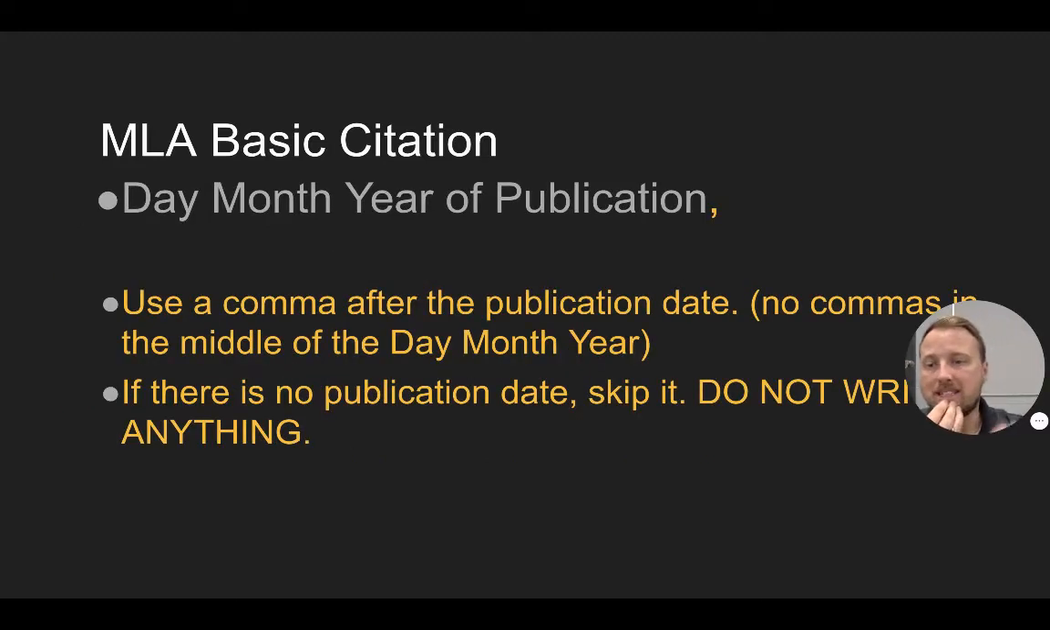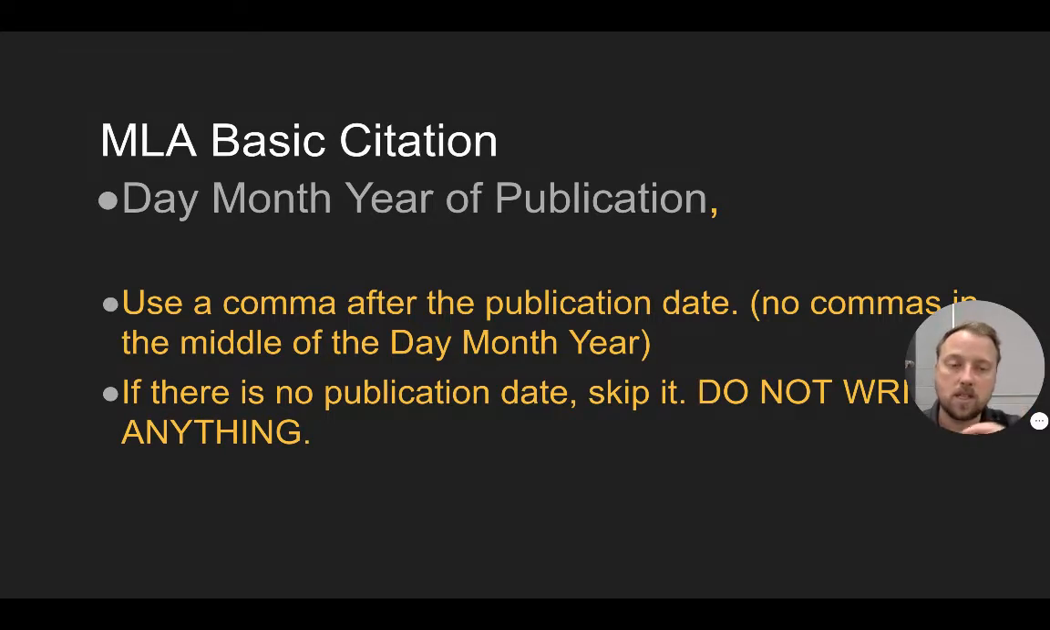The next one is the day, month, year of publication. Again, with the date, remember smallest to largest, so day, month, year. If you're missing the day or the month or the year, obviously you want the year first. The most important part is the year, followed by the month. So it's okay if you only have January of 2020 or September of 2020.